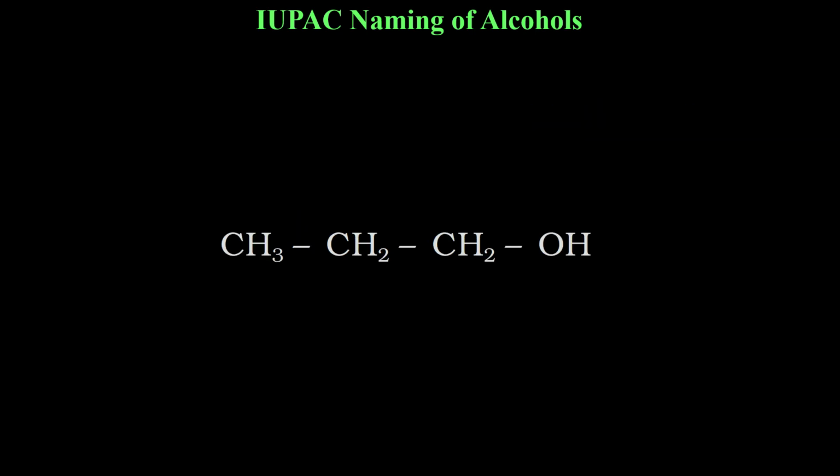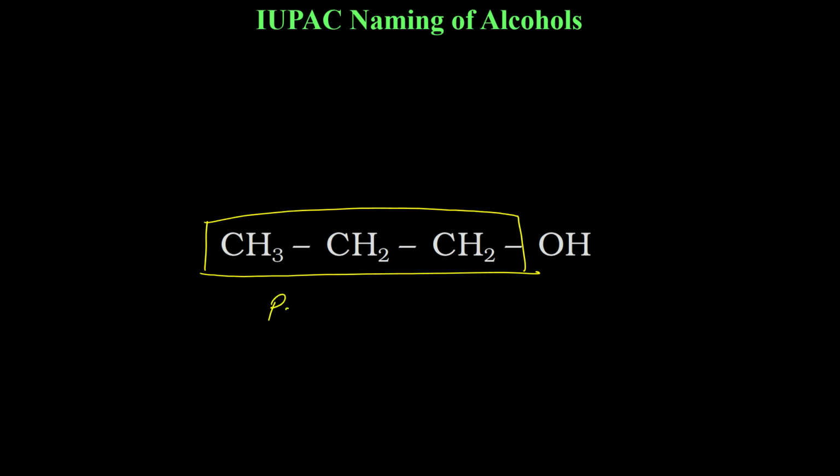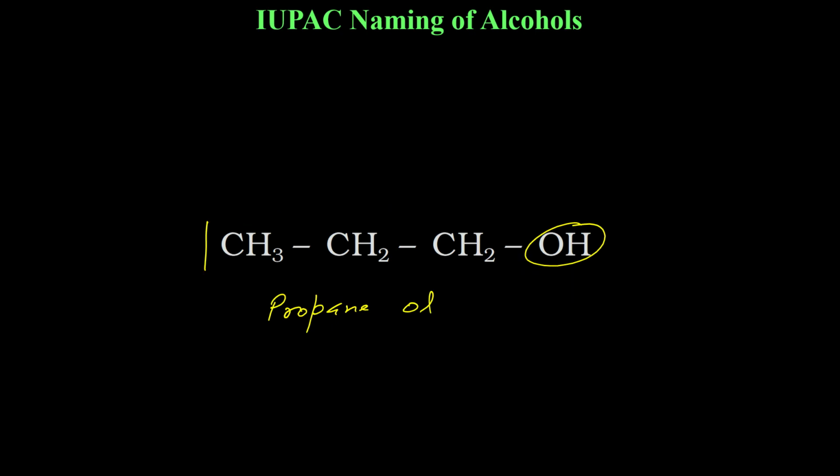Next one, similar one, the main alkane related to this one is propane. So you will write propane, and OH is "ol". This OH is on which carbon? Because there can be different types of alcohol if it is on the first carbon or on this carbon, it is better you mention the position of the alcohol.